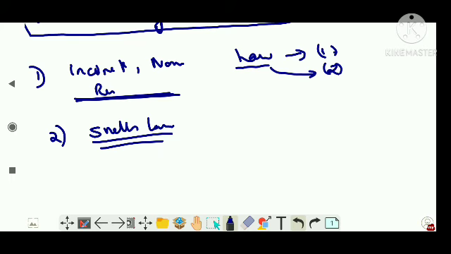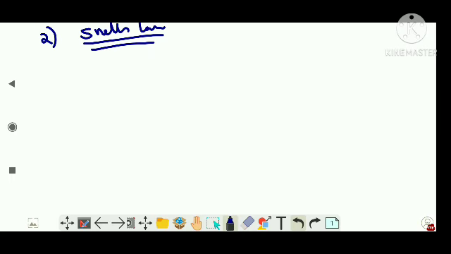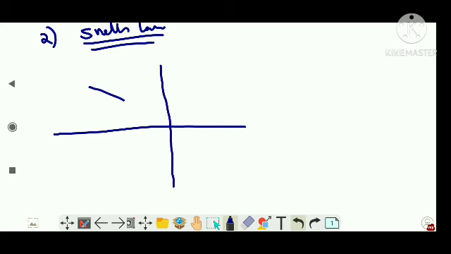Now what is Snell's law? Sorry for deviating. Before going to the statement, let's say this is the surface, this is the normal, this is the incident ray. Let's say n1 is rarer and n2 is denser, so n2 is greater than n1. I told you when it is moving from rarer to denser medium, it moves towards the normal.